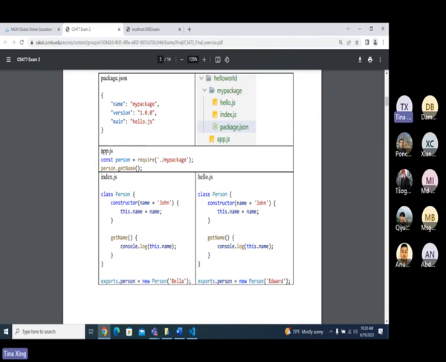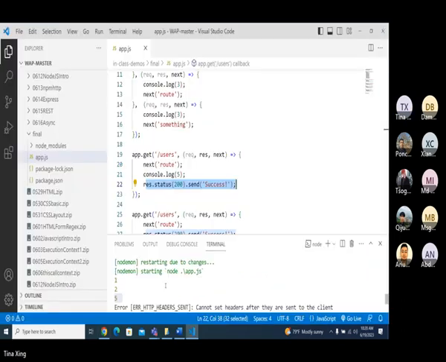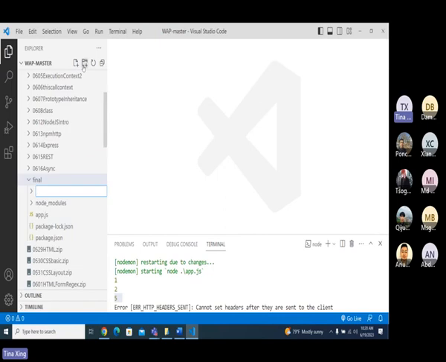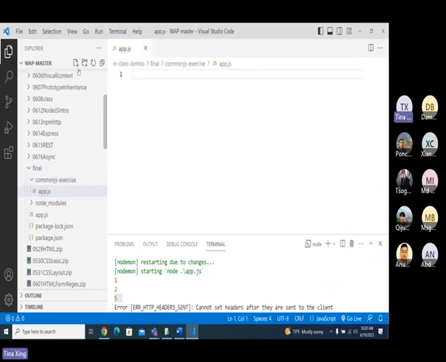Let me just rotate. I just put another CommonJS example here. I have an app.js and I have a pattern.js. I just put a pattern.js there, because the package main is already pattern.js. And pattern.js is this one.